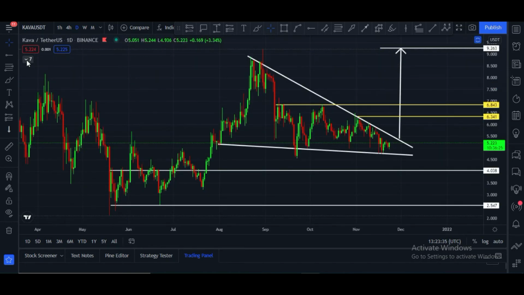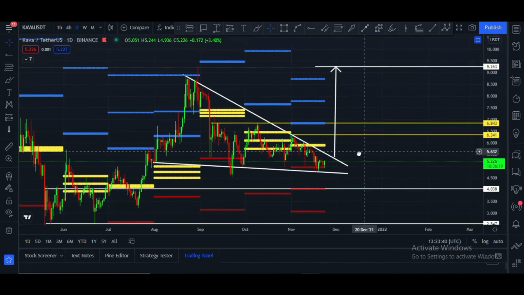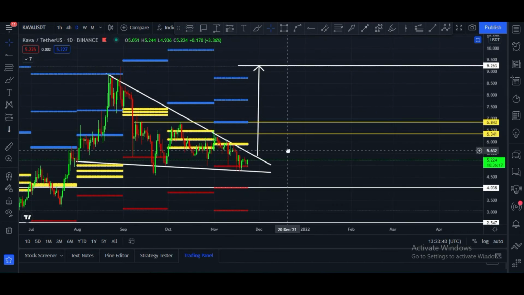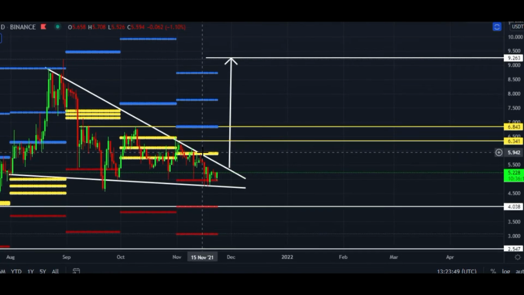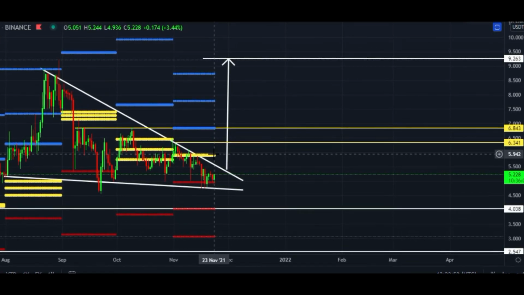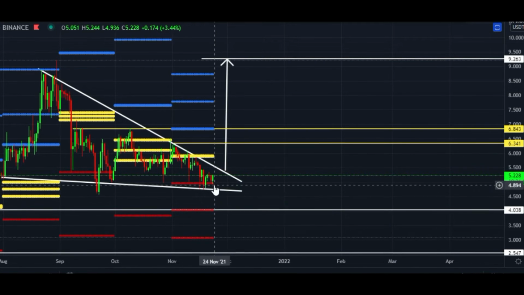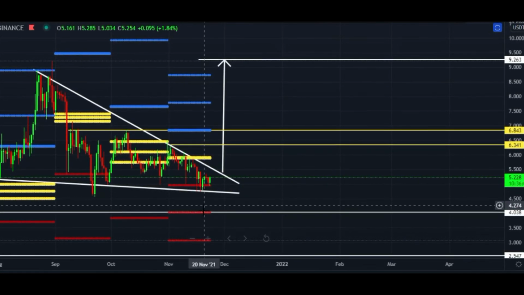And let me show you my favorite indicator, which is the CPR indicator, and this will decide monthly targets. This is the monthly CPR indicator. These yellow lines are monthly CPR supportive lines, and these lines are at the $5.94 price level. These red lines are bearish monthly targets.